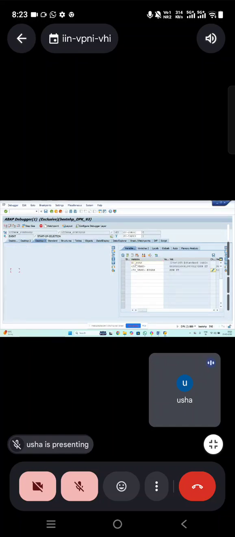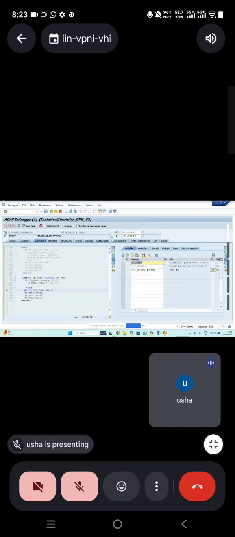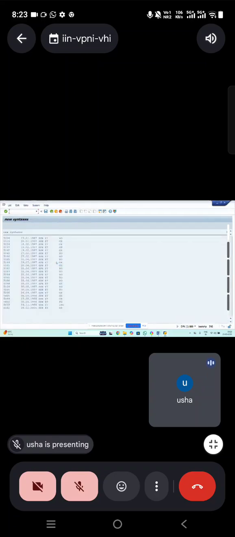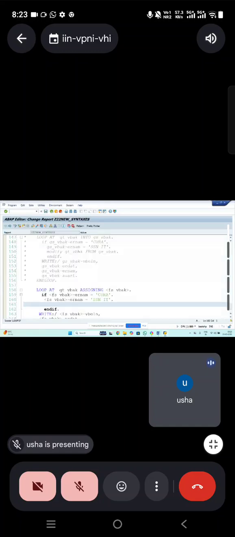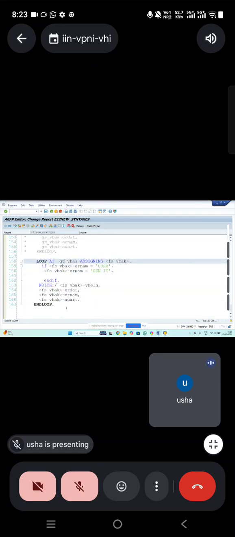But you can check the internal table, it got changed. No need of writing modify statement again and again. Directly it is going to update. See, all CURAs become SSN90. No need of writing modify statement. You directly pass the value to the field symbol. It reflects automatically to the internal table.